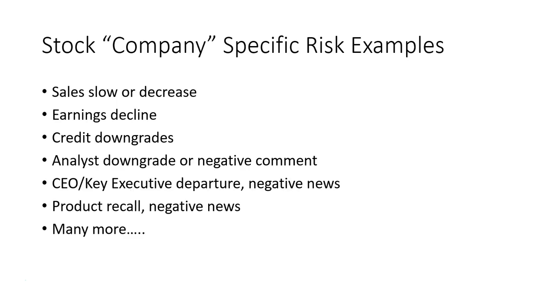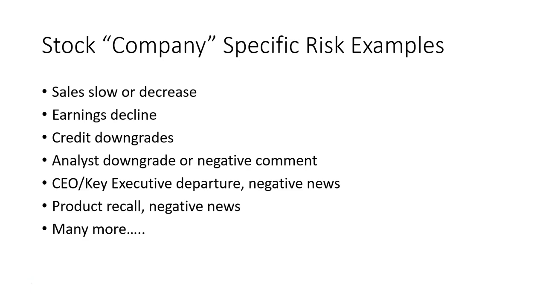Let's take a look at some stock or company-specific risk examples. Now, these are just a few of the examples, but these are things that can happen. So maybe the sales slow down or decrease in a company. Let's say that the company was growing their sales at 10 or 20% a year, and all of a sudden they slow down to only a 5% year-over-year sales growth. So that in and of itself could be a risk to the company. They're still growing their sales, but the sales are growing slower than what they have been in the past.